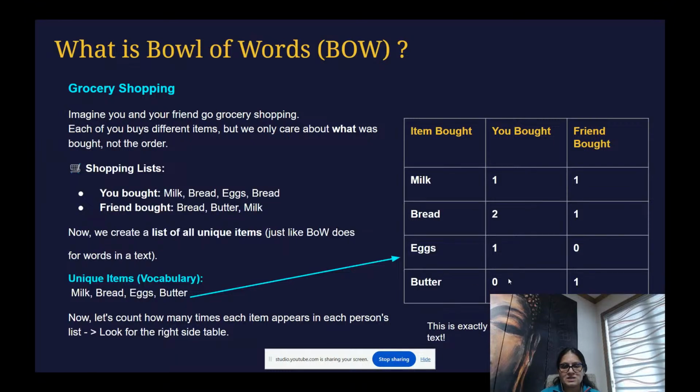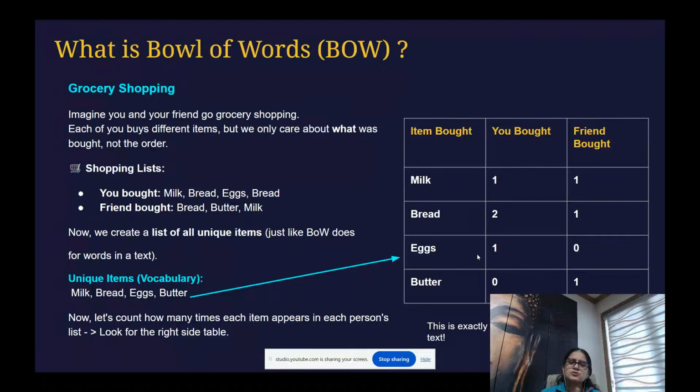So here we set a zero because you did not buy the butter, right? But your friend bought it. Your friend did not buy the egg, you bought the egg. So what are we doing here? We are simply converting your text data into numbers.